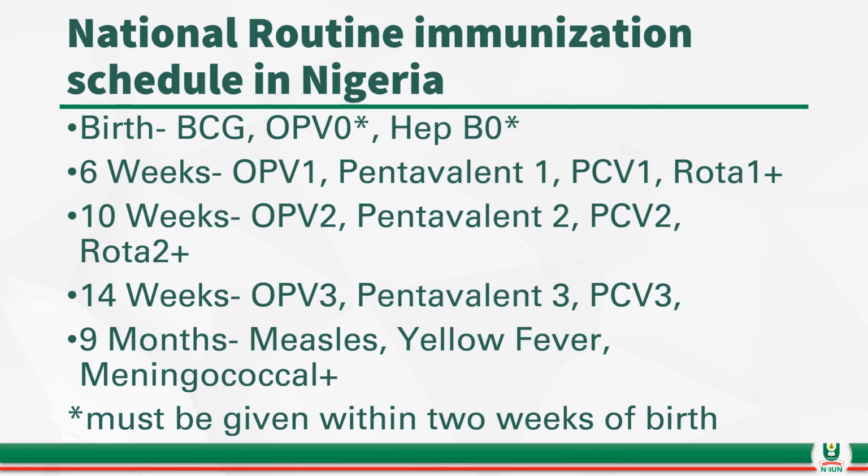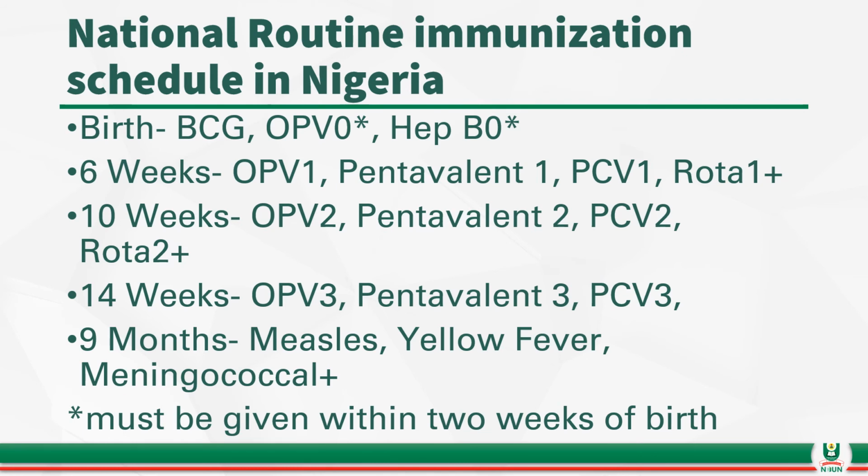The pentavalent vaccine is a combination of several vaccines. That's why it's called pentavalent vaccine. You have the DPT, you have the hepatitis B vaccine, and then you have MMR vaccine, all combined.